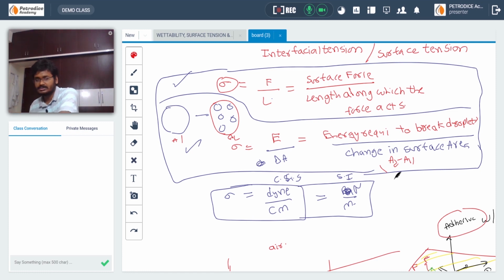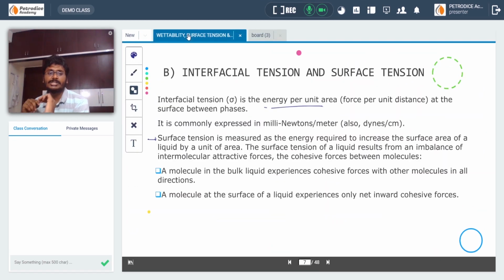Okay. I will explain this while doing some experiments. But for now, remember this. Interfacial tension is for different fluids and surface tension is between water and air. And sigma is given by dynes per centimeter in CGS units, Newton per meter in SI units. For field units, it will generally be dynes per centimeter only. Okay, if you want to take notes, note down this one. You can pause the video and take down these notes. All the things that I have explained to you is given in written form.